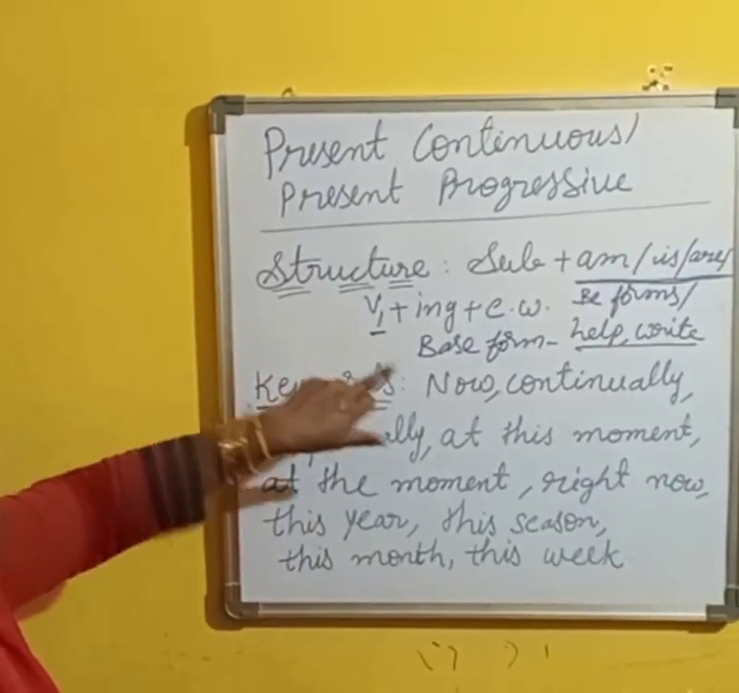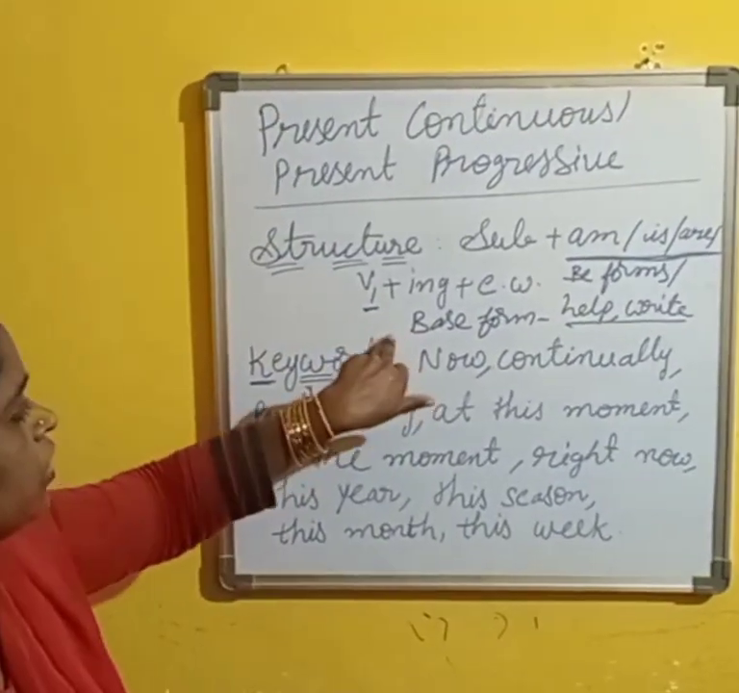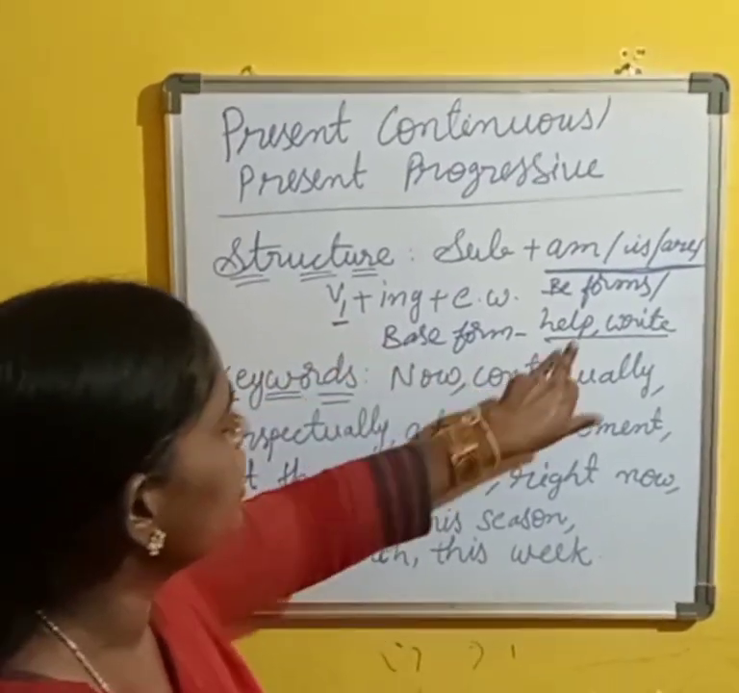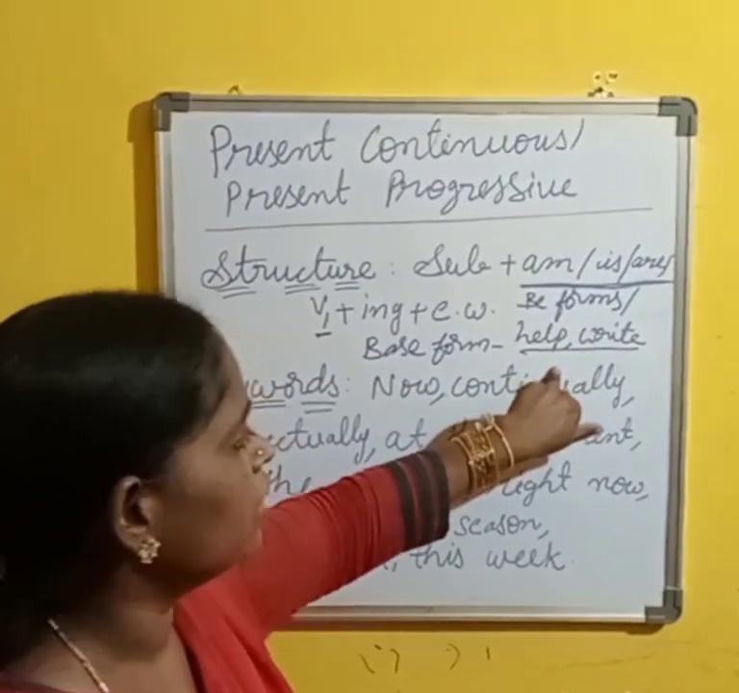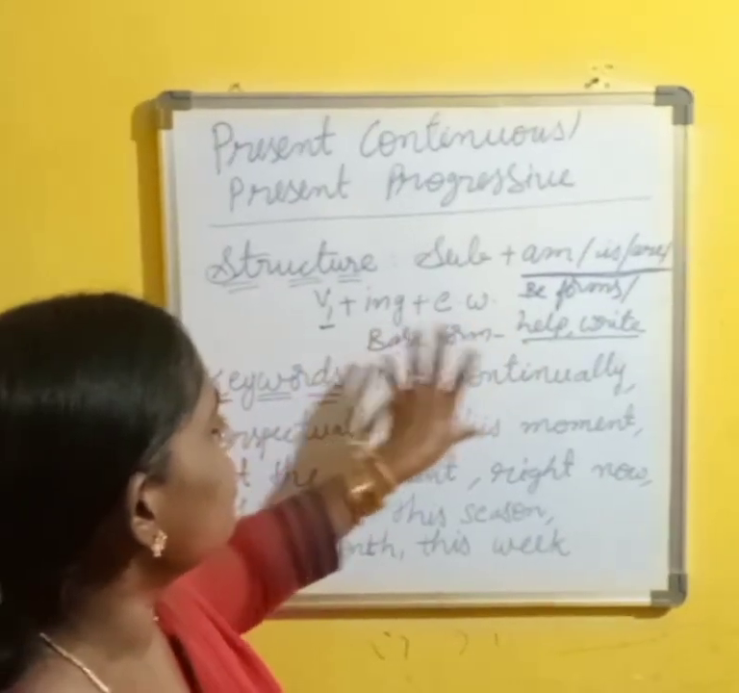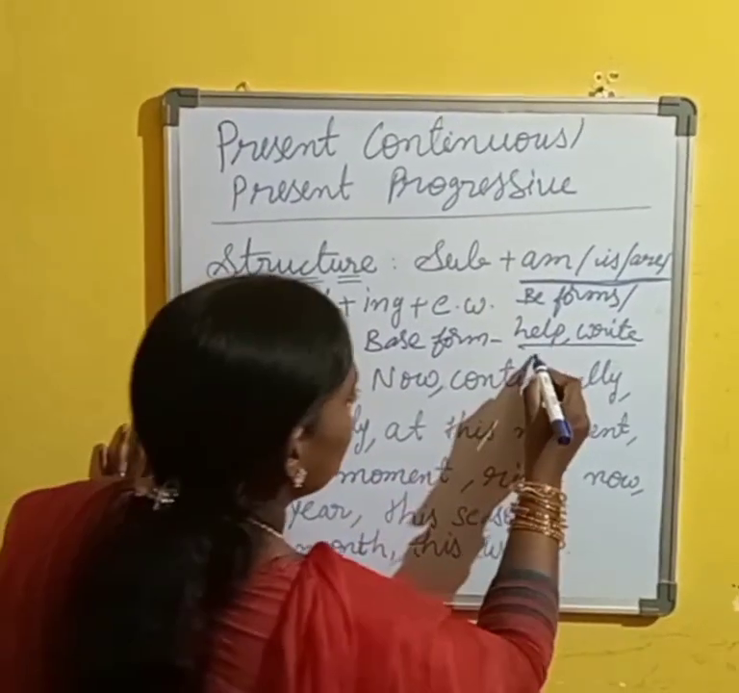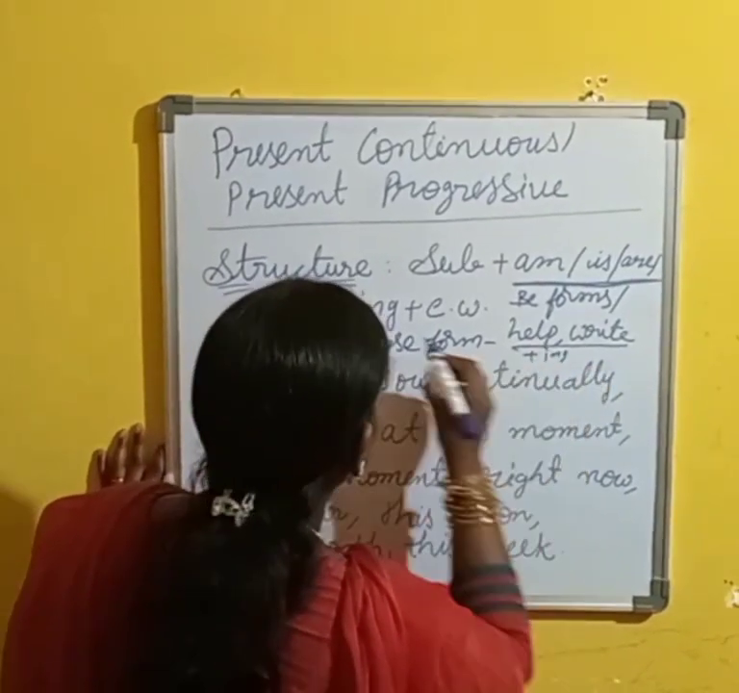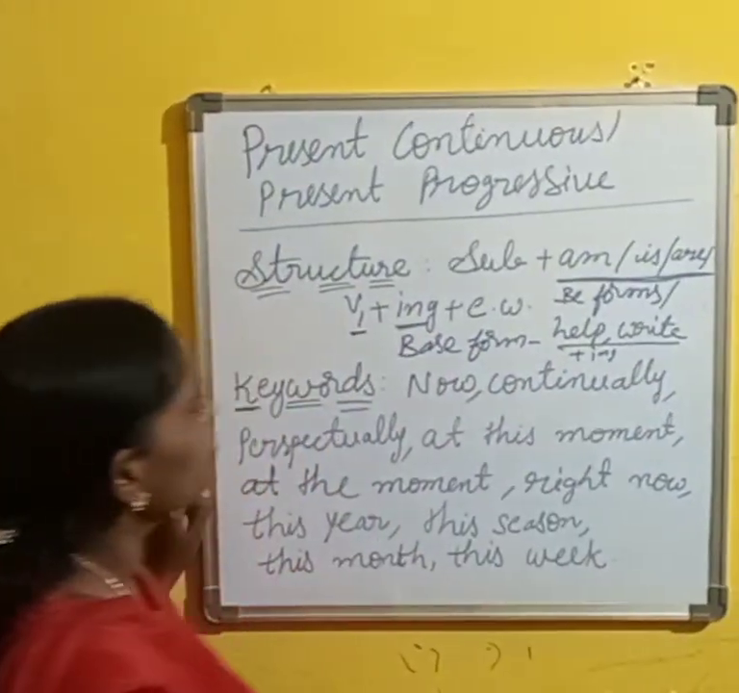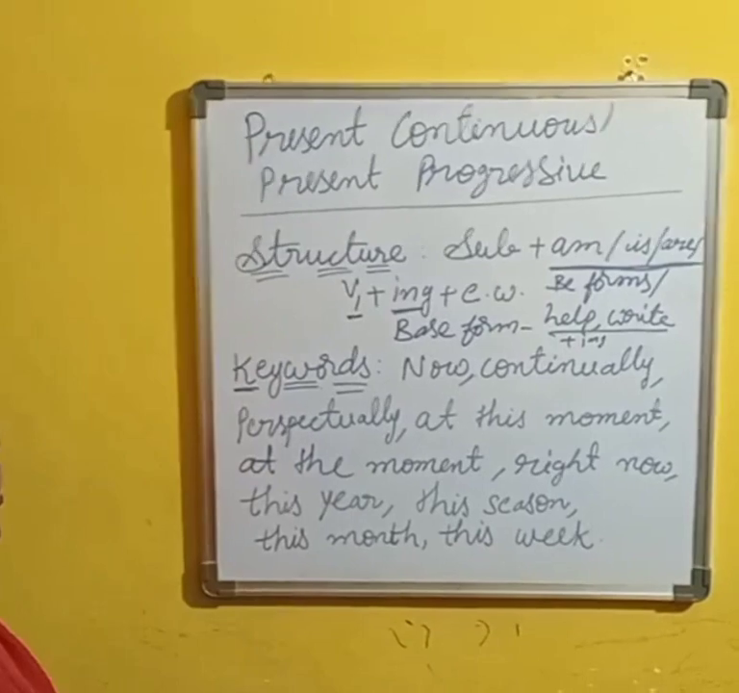We use the verb base form only. For example, what are the base forms? V1 forms: help, write, drink, drive, like that. Some base forms are there that we use. For example, help plus ing, helping, like that, the ing form we use in the present continuous.